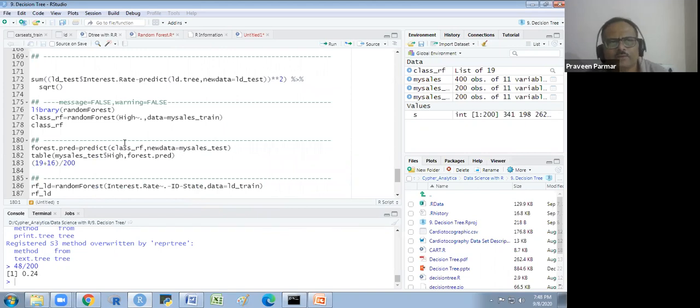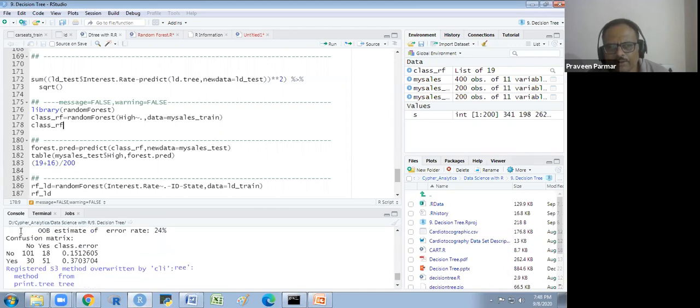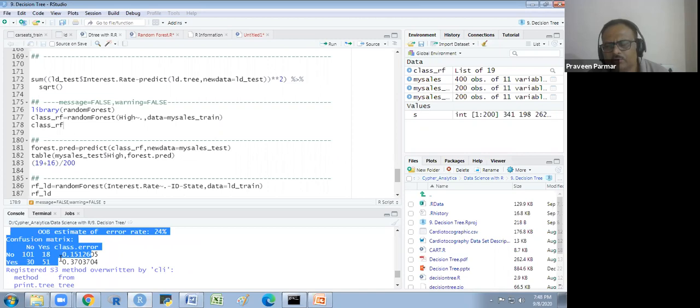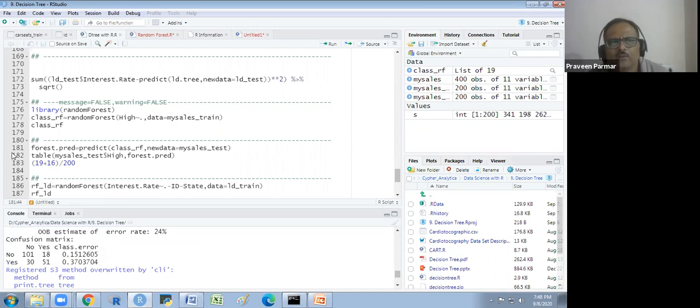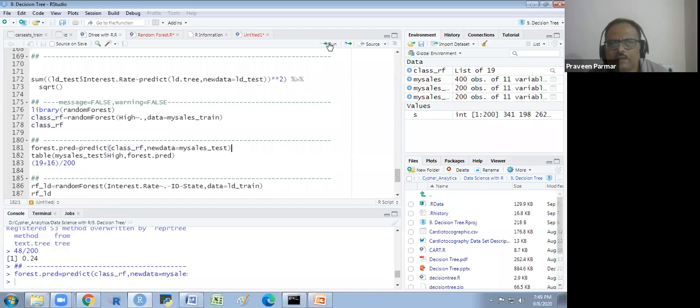So here we have got this, and RF I have explained to you. Now we are predicting. Why? Because I have got the result for the training data set already, so I don't have any requirement of prediction for the training data set. I'm just predicting with the sales data set here. Forest prediction is the object name and predict is the function, the same function. Classification_RF is the name of the model, and the new data is my sales_test. And I make a table, a confusion matrix for test data.